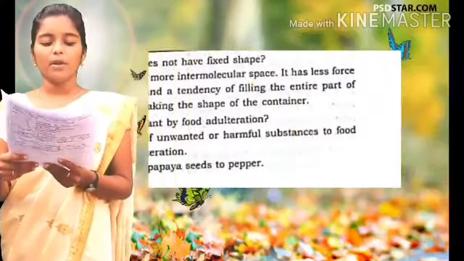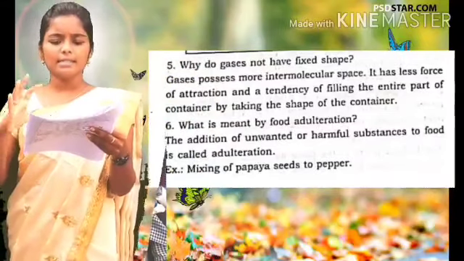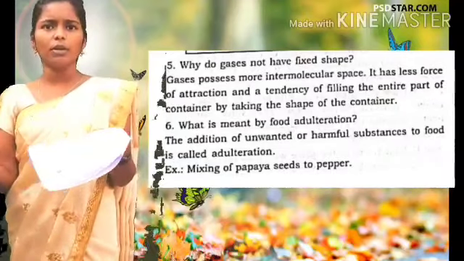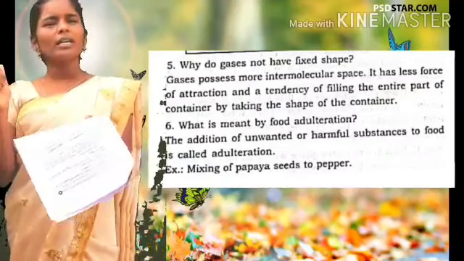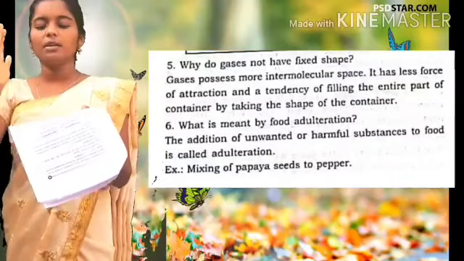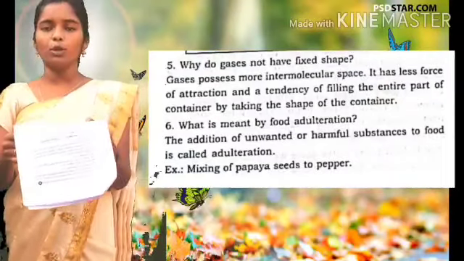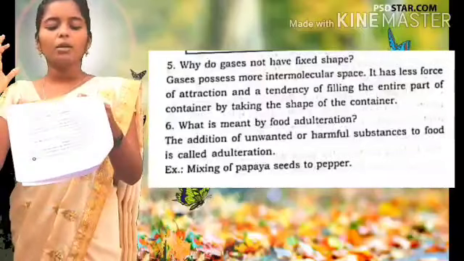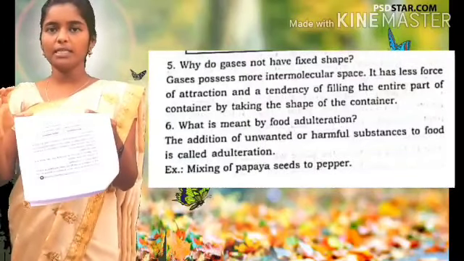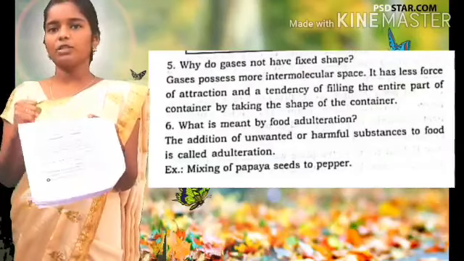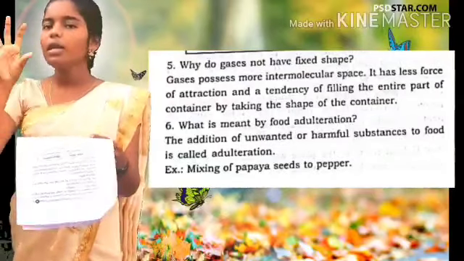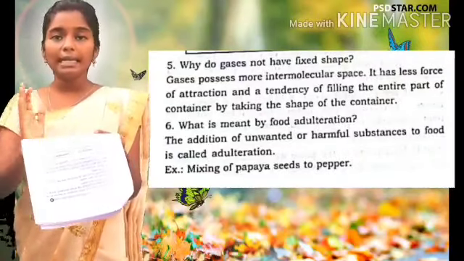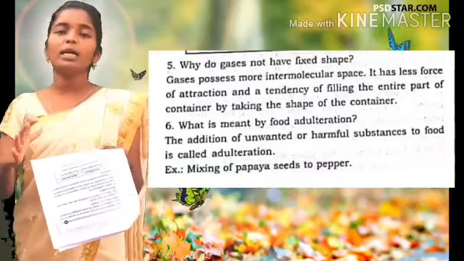Next, question number 5. Why do gases not have a fixed shape? We cannot see gas, just like air. So why does it not have a fixed shape, children? Gases possess more intermolecular space. There is much space between them; it is very loosely packed. There is less force of attraction, and the tendency of filling the entire container by taking the shape of the container. That's why it takes the shape of the container.